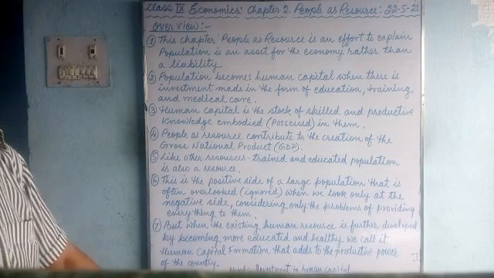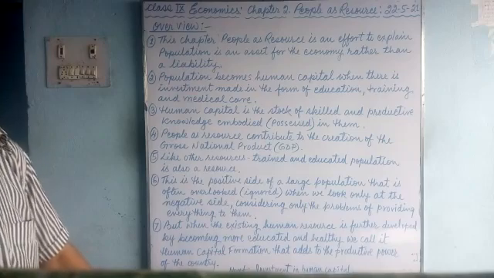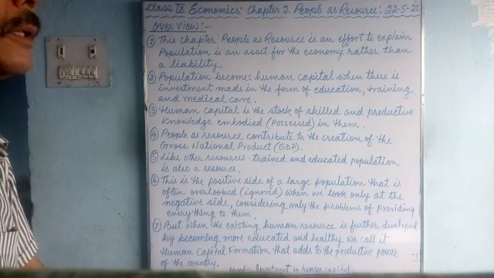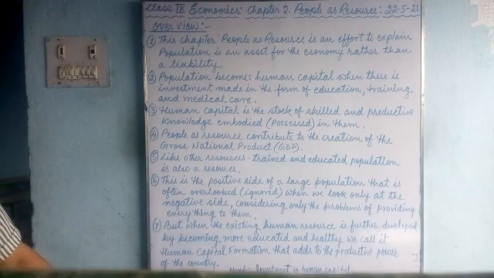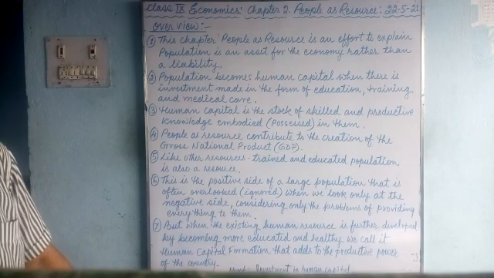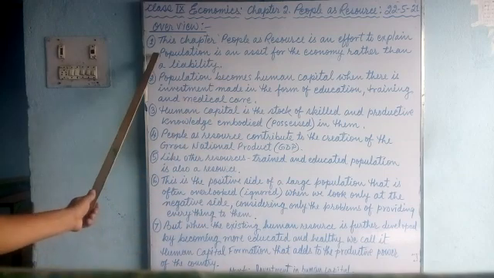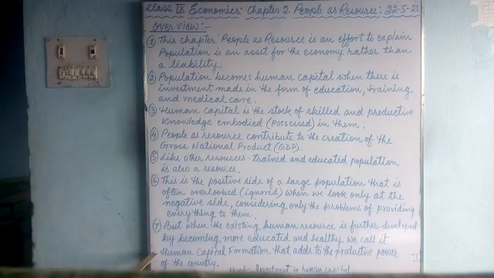We are on chapter 2, People as Resource, and today's date is 22nd of May 2021. Here, first we will talk about the overview of the chapter, what this chapter actually wants to tell us. There are altogether 7 points I've written over here. We'll go through them one by one, so listen carefully and try to understand.